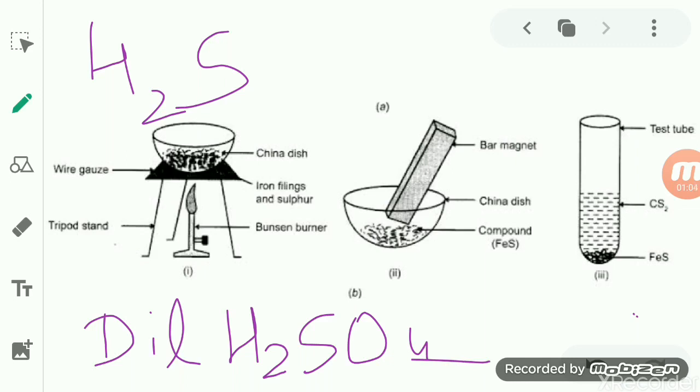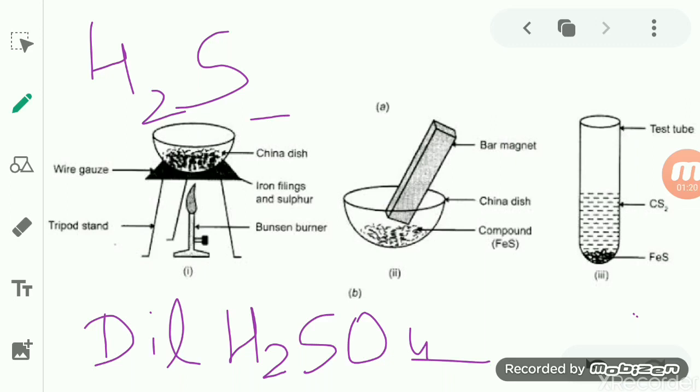Instead of releasing hydrogen gas, it releases a foul smelling gas, with the smell of a rotten egg. That is hydrogen sulfide, represented by H2S.